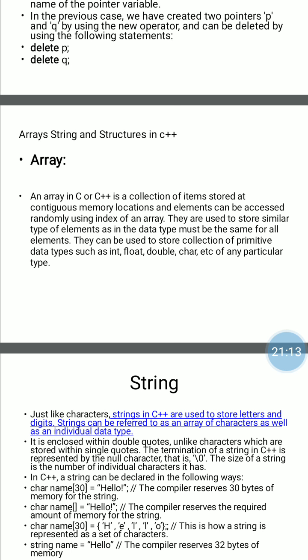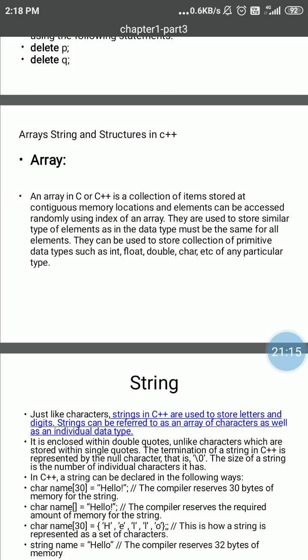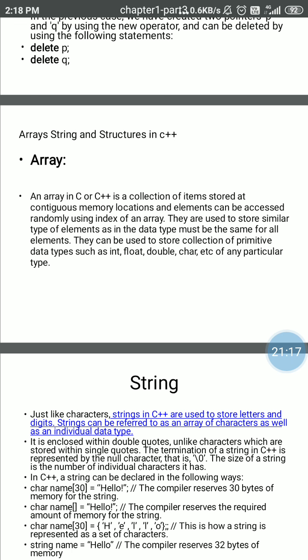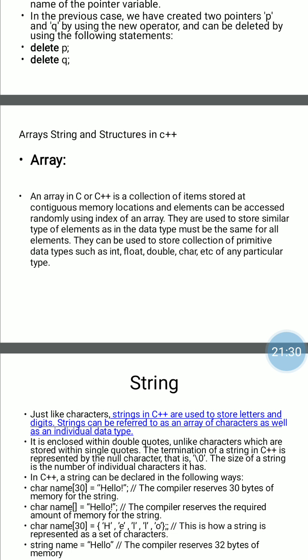We can store any number of elements of similar type in the array variable. Next important point is the array index. Array index starts from 0. They can be used to store a collection of primitive data types such as integer, float, double, character, etc.